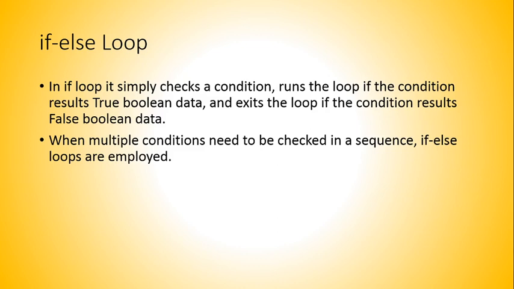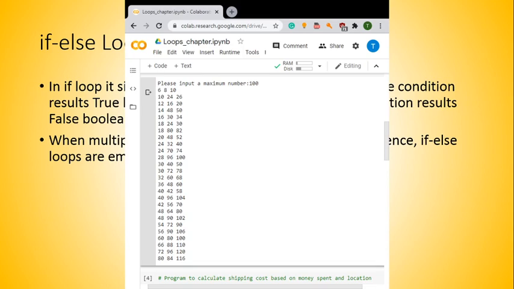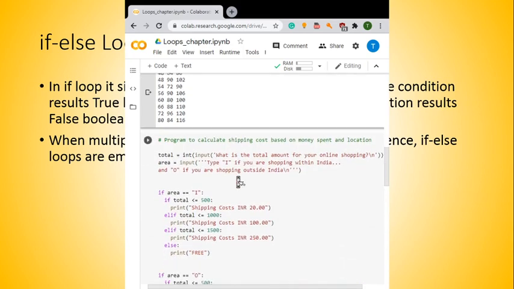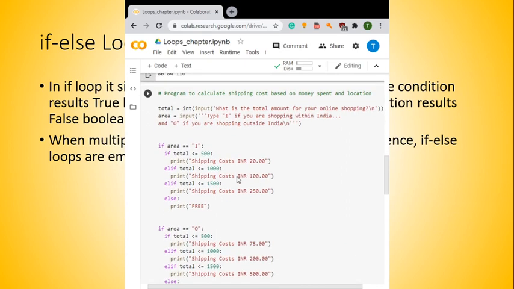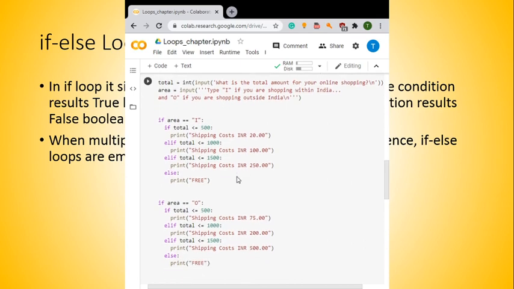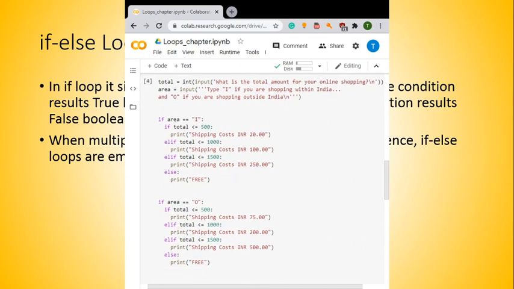Let us check an example of if else using a simple example of calculating the shipping cost based on the money spent and location. Here in this particular code, we are going to calculate the shipping cost based on the location and the amount of shopping. So this is a simple example. There is nothing much hectic in this example, though the number of lines is quite high, as you can see.